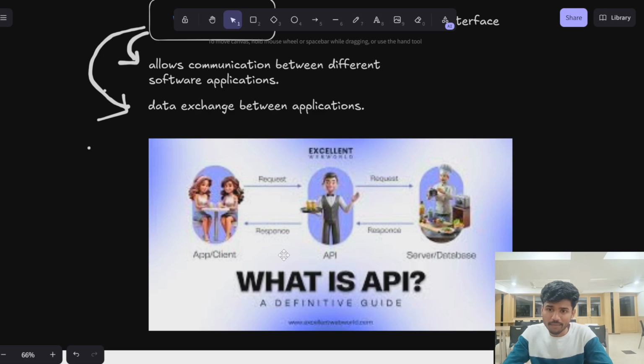Due to that, your website size will increase. To avoid that, we store that data on another server, and we request that server whenever we need the data, fetch it and show it to the user. For that we use an API, application programming interface.